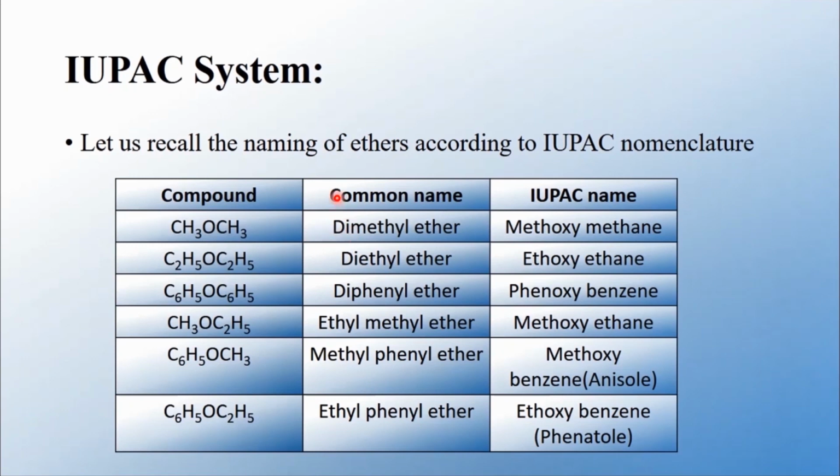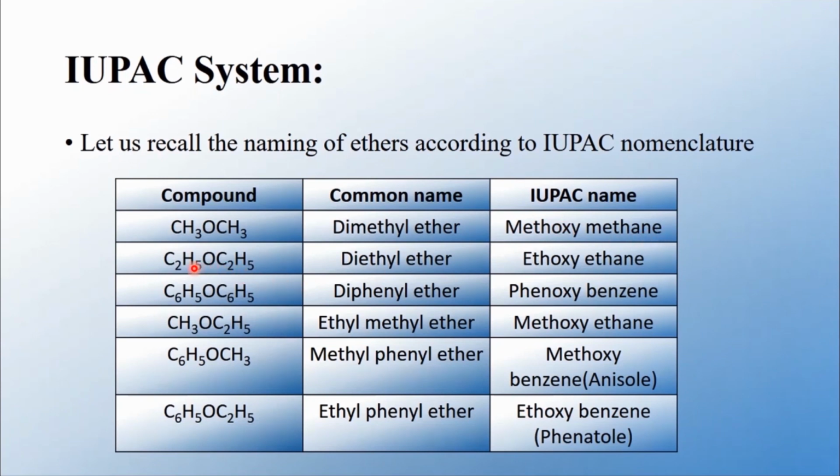In the case of simple ether, for the first one, CH3-O-CH3, the name of CH3 is methyl group. So there are two methyl groups attached to the oxygen atom. So the common name of the compound is dimethyl ether. Whereas in the case of the IUPAC system, you have to include the word oxy. CH3 is methyl and OCH3 is considered as methoxy. So the IUPAC name of the compound is methoxymethane.